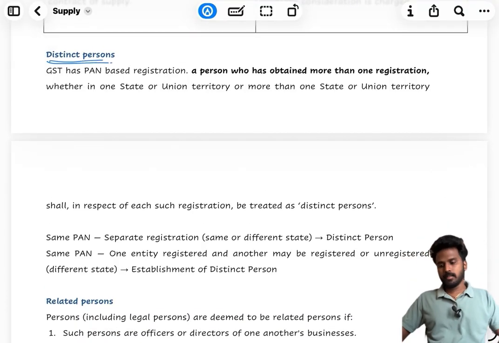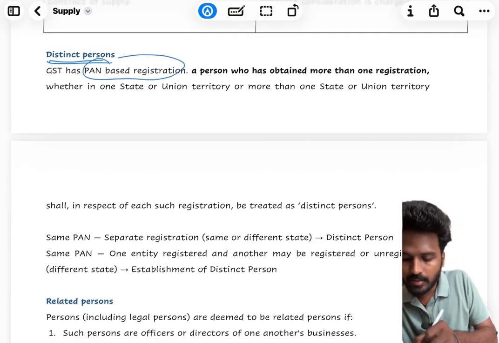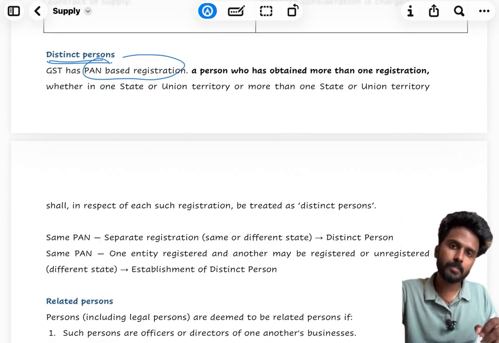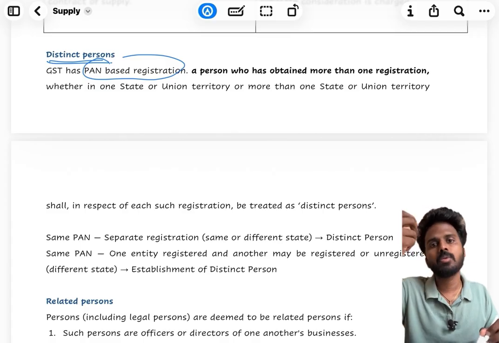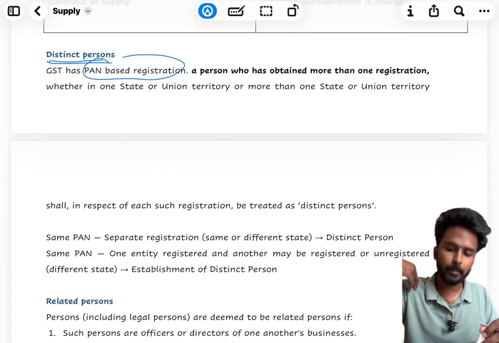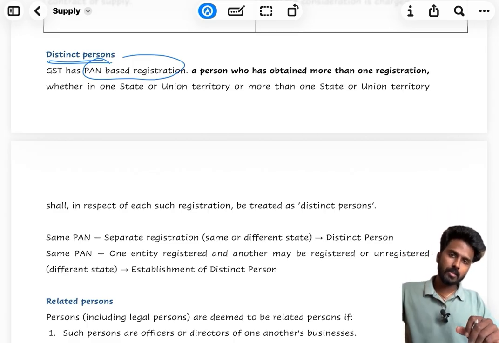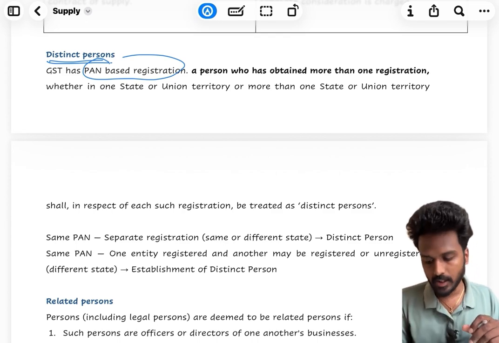So GST has a PAN based registration. For example, I have a PAN today and I'm trying to open a proprietorship firm. So the business will have the GST number based on my PAN number. Any company, if they want to register under GST, the company's PAN will be the base for getting GST registration.